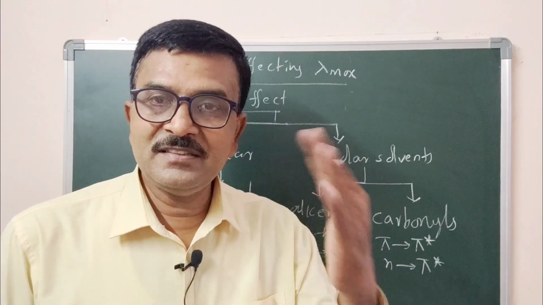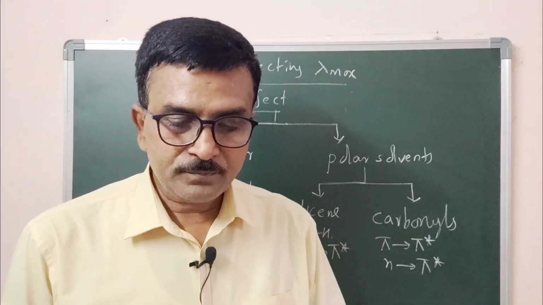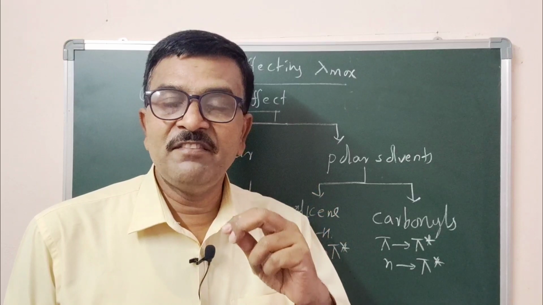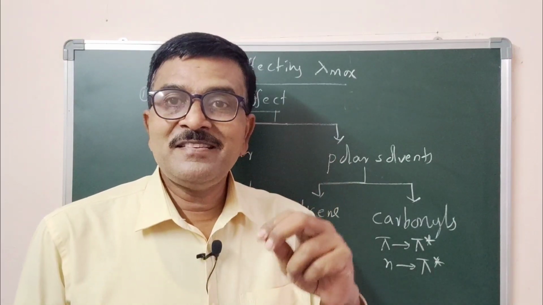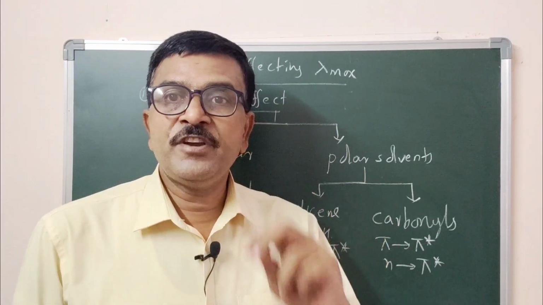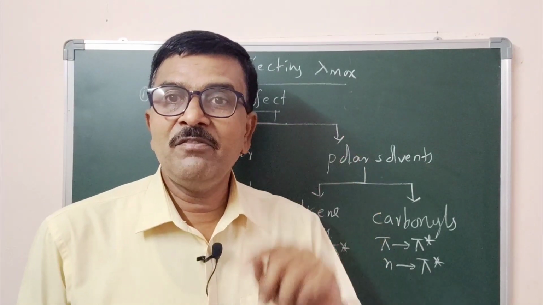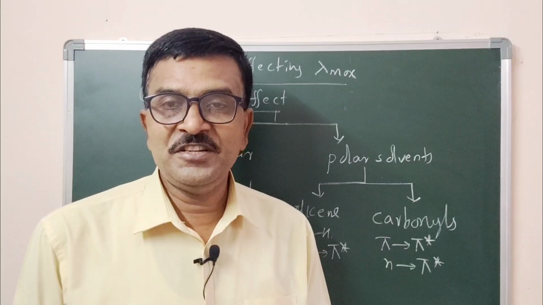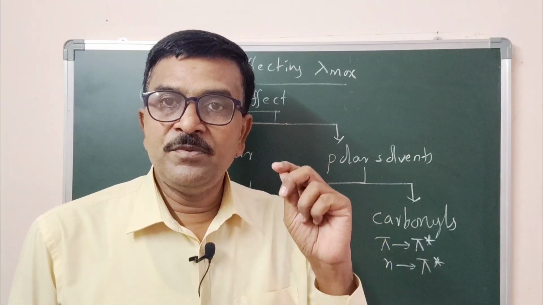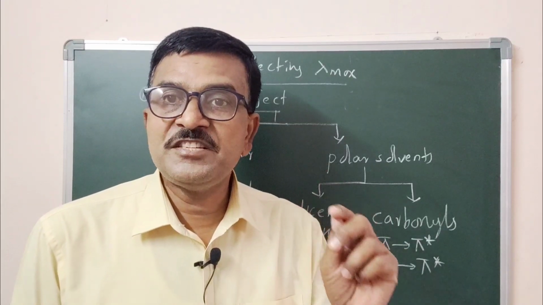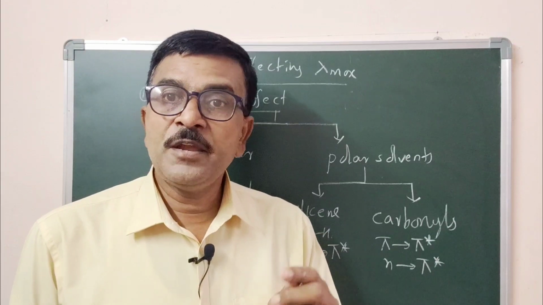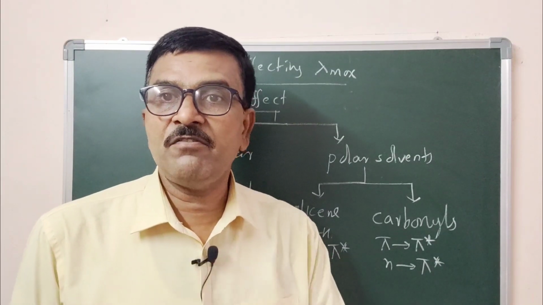Now let us discuss how it is affected. Due to solvent effect, the pi to pi star transition absorption maxima is shifted towards longer wavelength, that is bathochromic shift, whereas the absorption maxima for n to pi star transition is shifted towards shorter wavelength, that is hypsochromic shift.